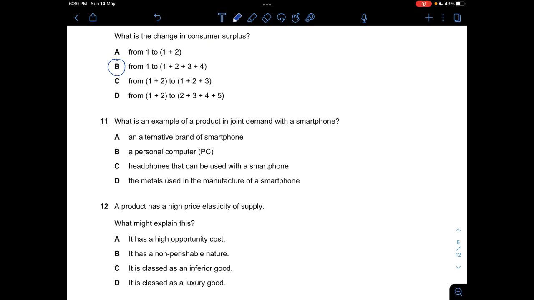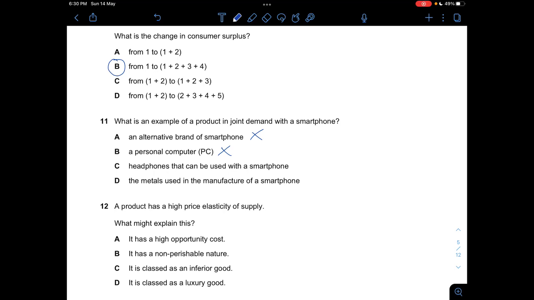In joint demand, if you produce this item, then that item would also be produced at the same time, because it will be considered an accessory for that particular product. And A, an alternative brand of smartphone will definitely be wrong because this one is a substitute. And B, a personal computer is not really correct either, because just because you have a smartphone doesn't mean you buy a computer, right? But let's look at C and D.